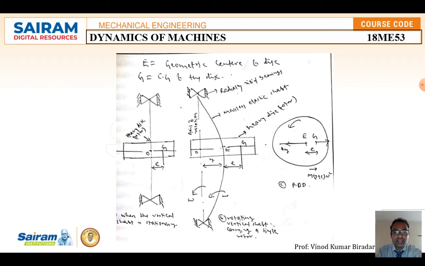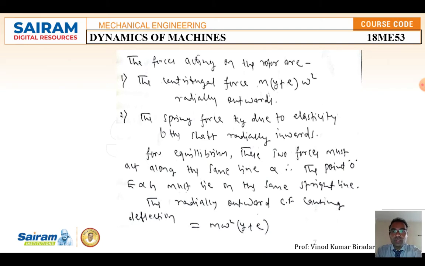Okay, so this is the diagram explanation. How many forces are acting on that? There are two forces acting on the rotor. Okay, there are two forces acting on the element. One is the centrifugal force, that is M(y+e)ω².